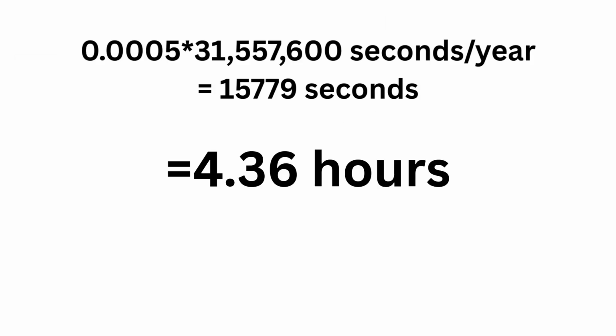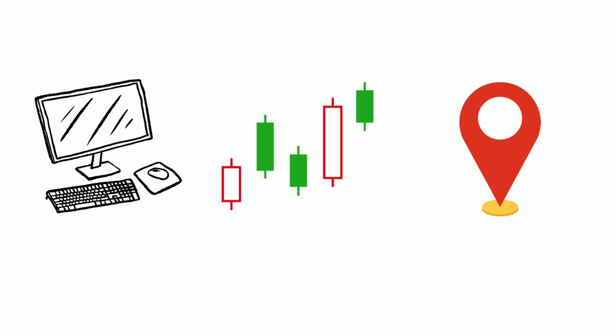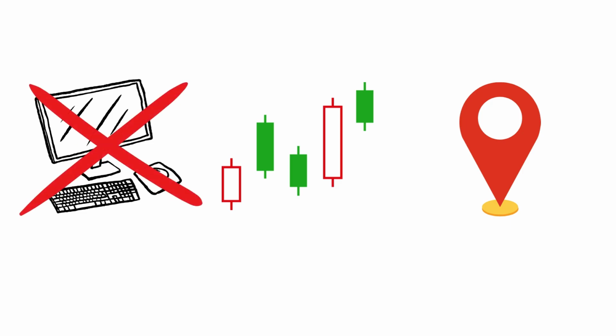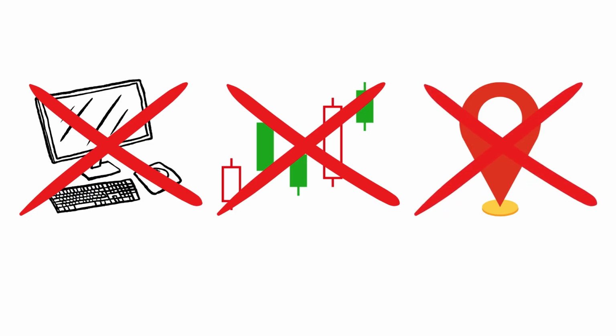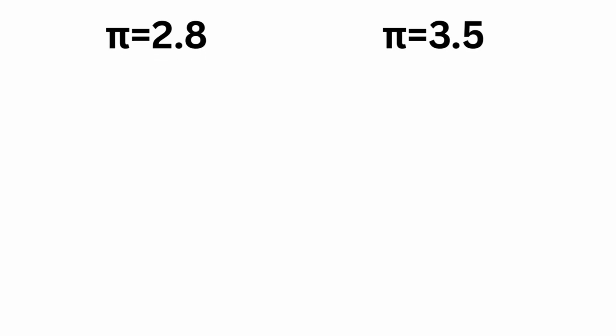This means we would lose 4 hours 21 minutes every year, which would crash computers, interfere with computer high-frequency trading algorithms, and destroy our GPS. 3.14 is still quite accurate though. What if we used more incorrect values? Let's use pi equals 2.8 and 3.5.